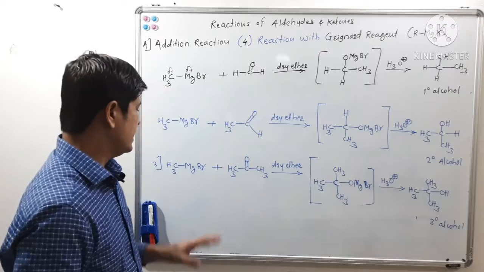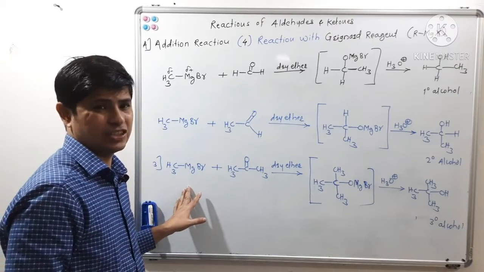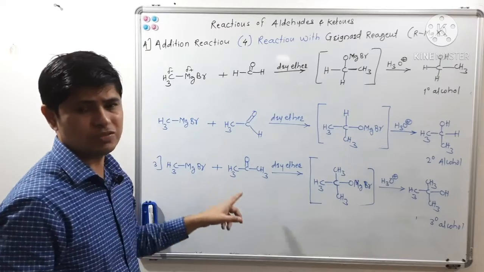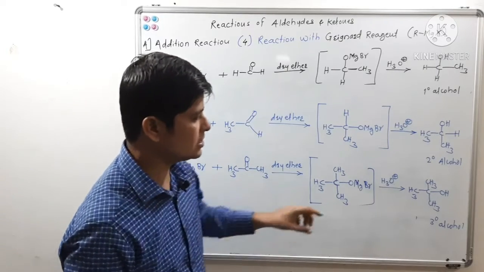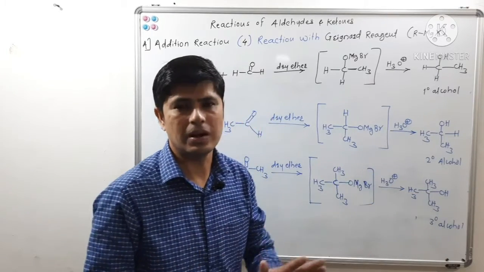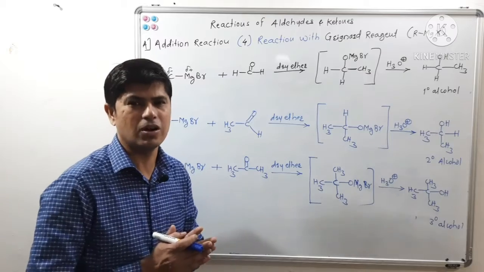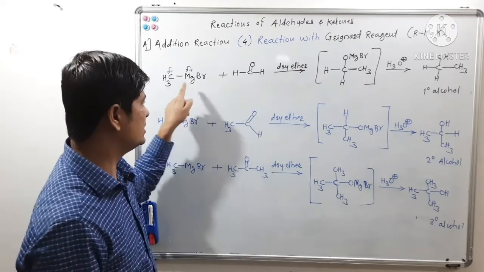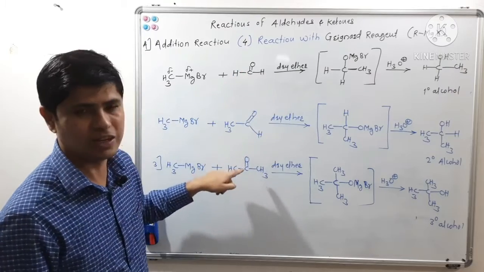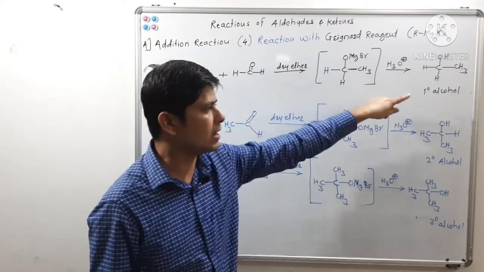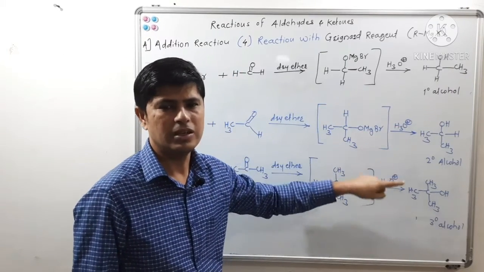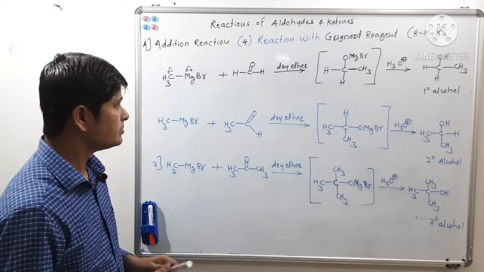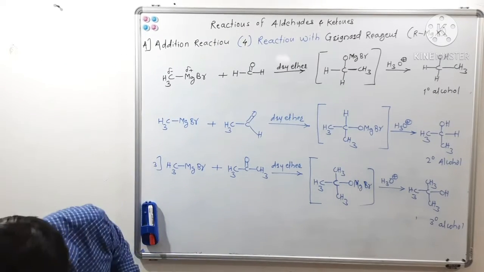So we can say the reaction of any Grignard reagent with any ketone will always give a tertiary alcohol as a product. So in this way, Grignard reagent can react with aldehyde or ketone to give primary alcohol, secondary alcohol, or tertiary alcohol as a product. Now let us see the next reaction.